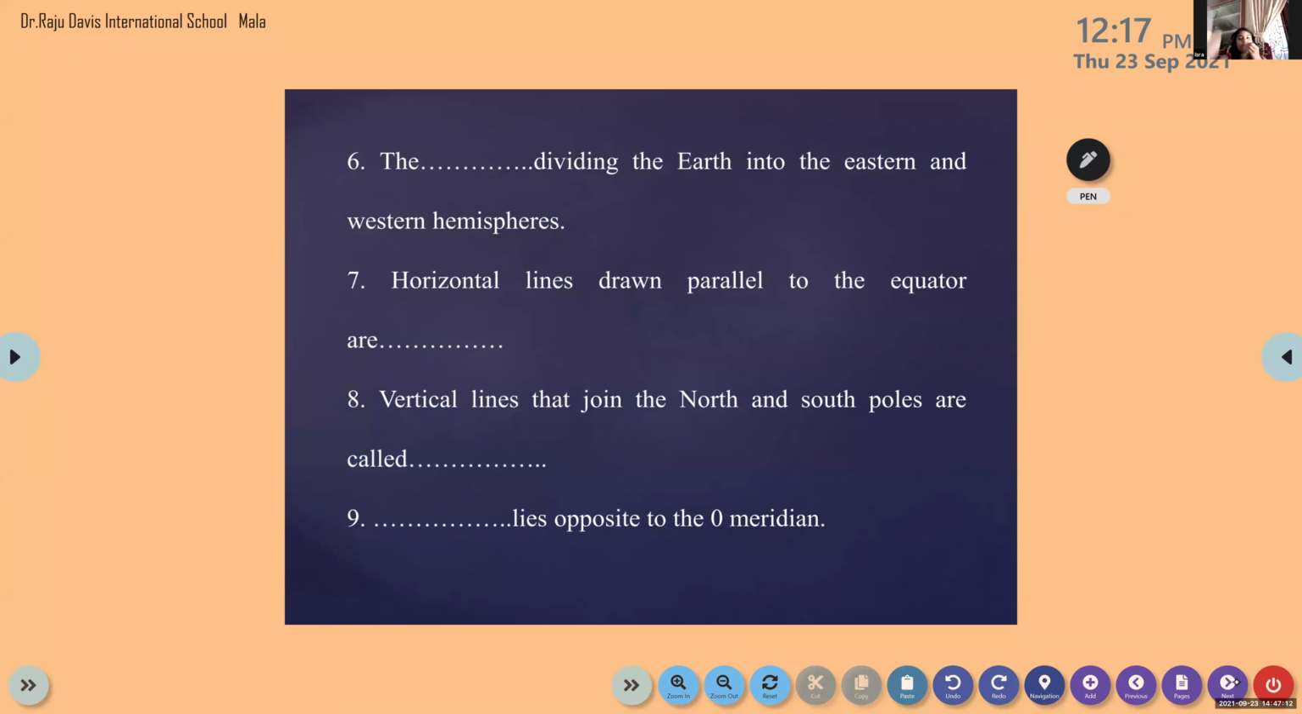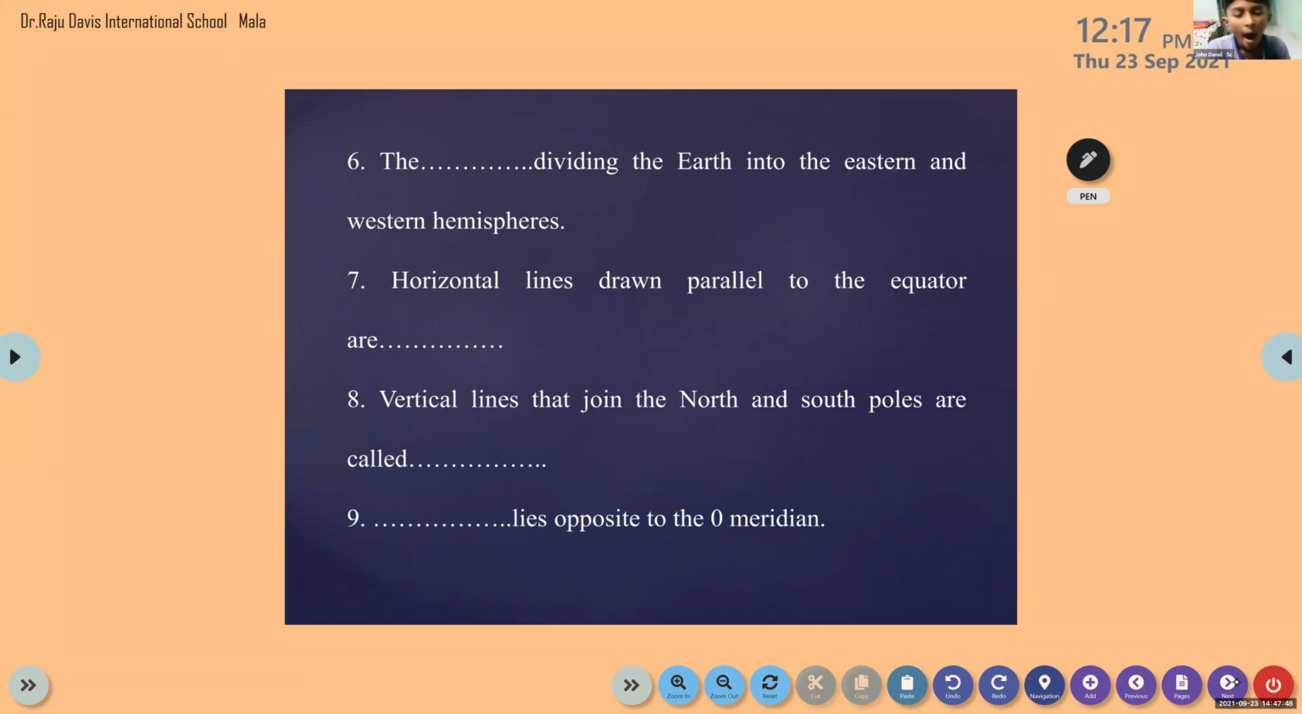Be quiet. Others are writing. Ma'am, wait a second. Ninth question is 0-degree meridian, right? Be quiet and write. Please mute, Adinath. I did not understand the eighth question. Eighth question: vertical lines that join the north and south poles are called. Is it a latitude or longitude? That's the question.